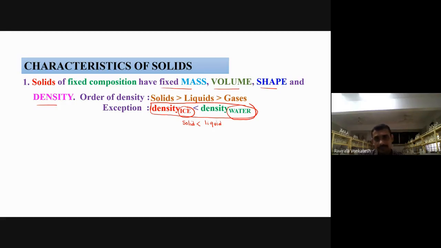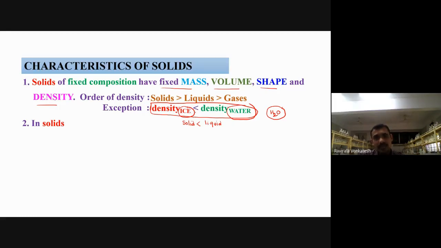99% it is correct, isn't it? Some 0.01% it may be wrong because of what? Some exception. What is the exception? You know that one. Because of the arrangement of atoms, the arrangement of constituent particles, the arrangement of H2O molecules in the solid state. Randomly they are arranged. In ice, what happened? They are arranged randomly. That is the reason.